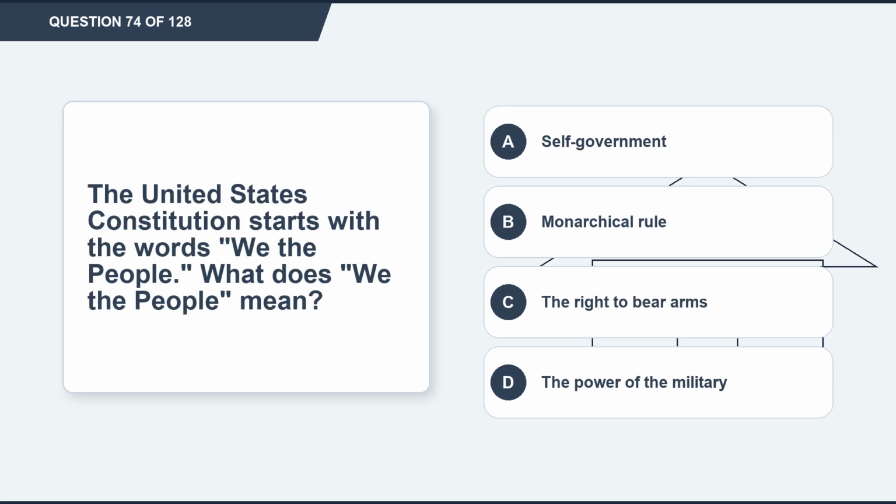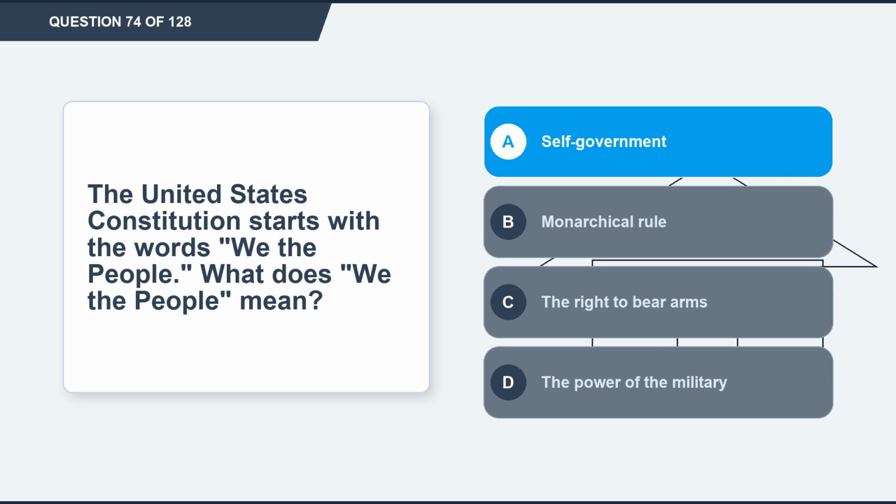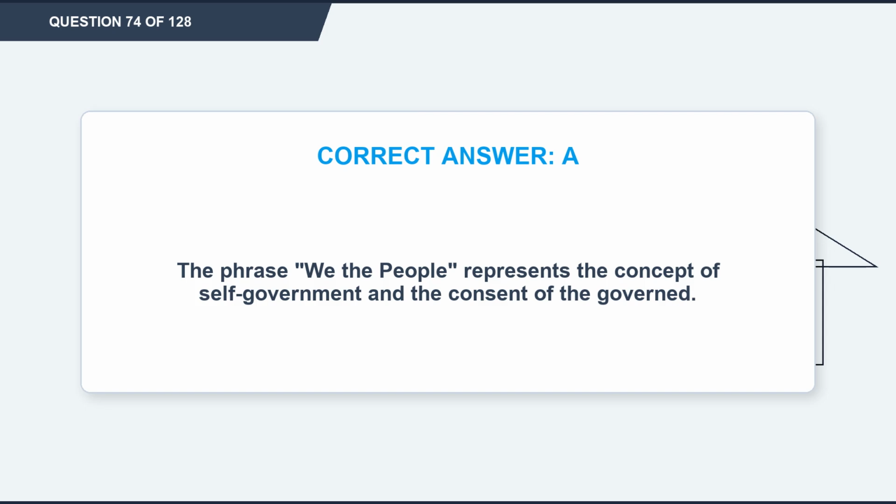Question 74. The United States Constitution starts with the words "We the people." What does "We the people" mean? Option A, self-government. Option B, monarchical rule. Option C, the right to bear arms. Option D, the power of the military. The correct answer is option A, self-government. Explanation. The phrase "we the people" represents the concept of self-government and the consent of the governed.